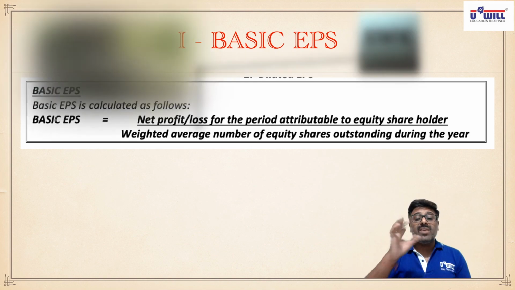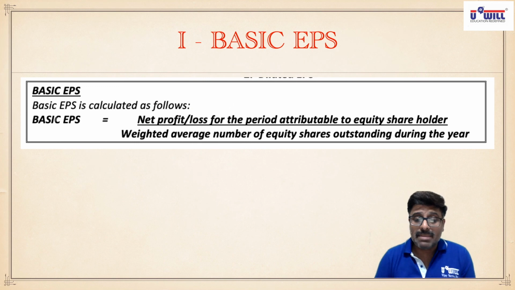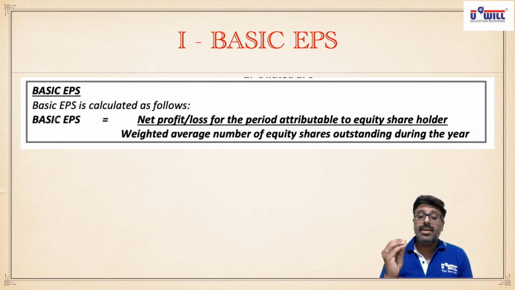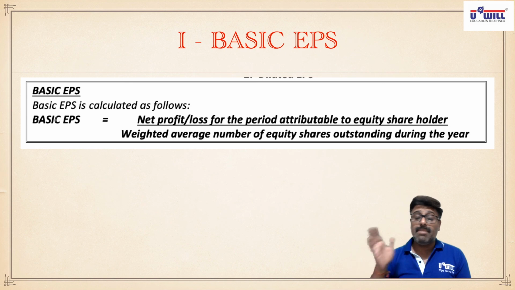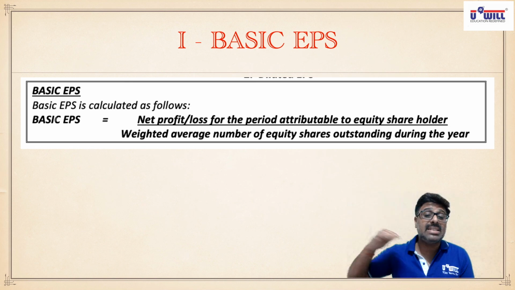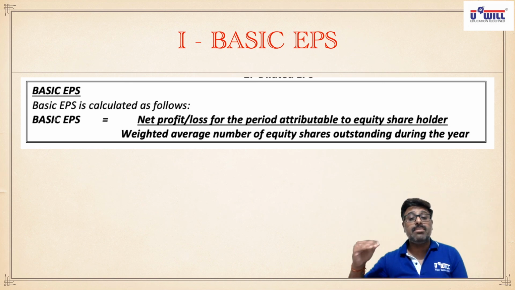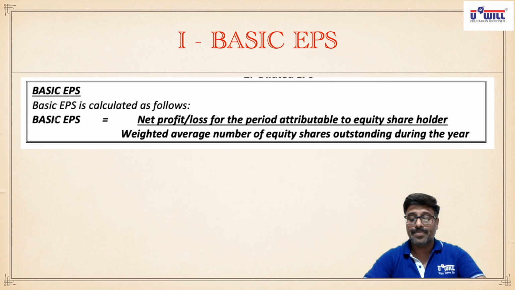So what formula do we have to use for basic EPS? Simple concept, very simple formula. The actual concept is earnings divided by number of shares. But which earnings? Profit attributable to equity shareholders divided by number of shares. But which number of shares? Flow concept: weighted average number of equity shares.